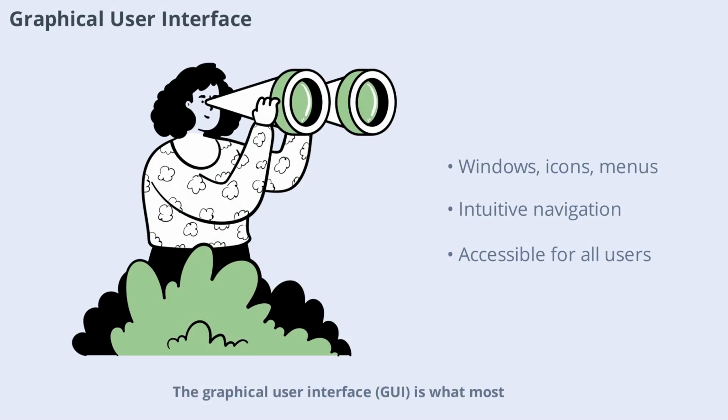The graphical user interface, GUI, is what most people use to interact with their operating system. GUIs use windows, icons, menus, and pointers to make navigation intuitive. This visual approach simplifies complex tasks and makes computers accessible to a wider audience, from beginners to experts.